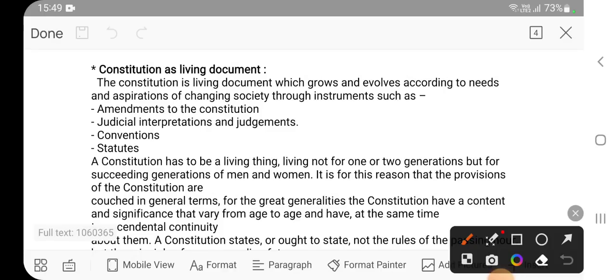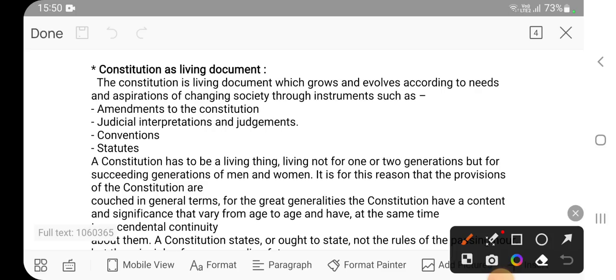We are living beings, so what do we do? We adapt to our external environment. We change according to our needs, or the needs of society. Living beings change or adapt, so the constitution is also a living document.